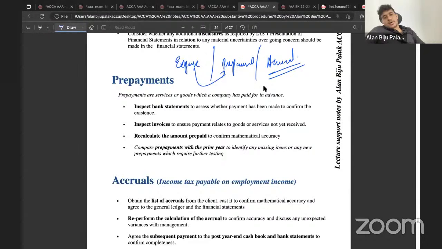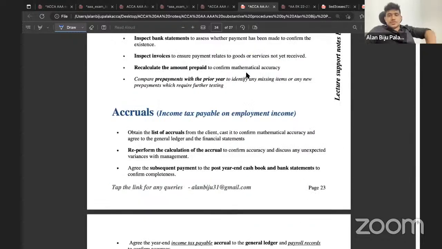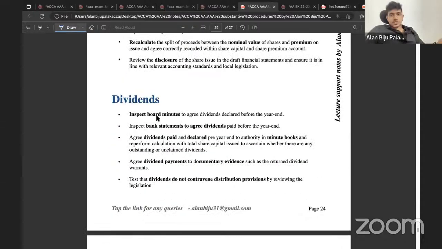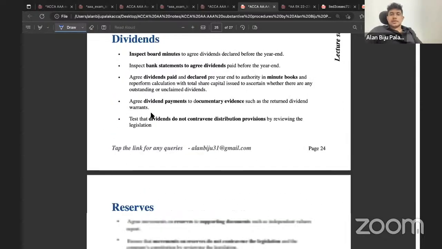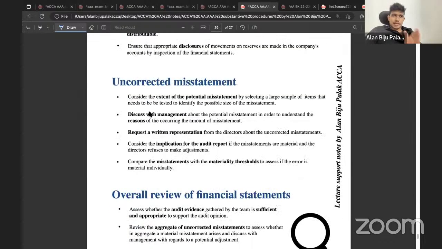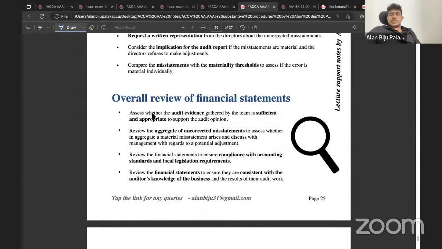The equity share capital can be a question. It may be mentioned that the company is listed and they have issued share capital. So if the company has issued shares during the year, it comes under the category of equity share capital. Then when it comes to dividend, the examiner might be asking you to perform the procedures relating to dividend itself. Then reserves, same thing. It may be mentioned that some uncorrected misstatements are there in the company's financial statements. Then you need to write the points in relation to uncorrected misstatements. And overall review of financial statements is the same thing.